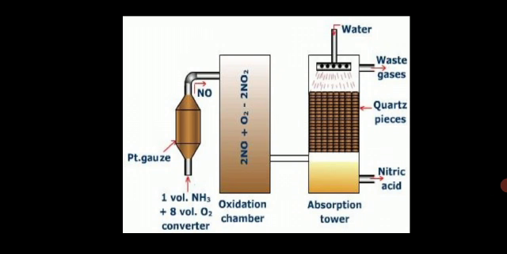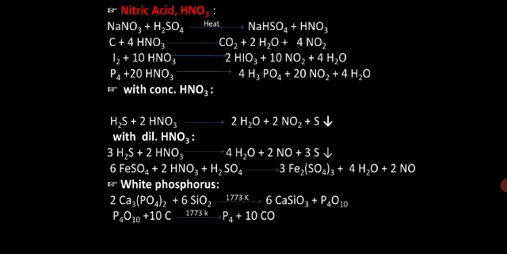So it gives you several oxidized products, like sulfur is oxidized to sulfuric acid. You can see it here, with concentrated nitric acid, when it reacts with H2S, it forms H2O plus NO2 and S. With dilute nitric acid, H2S forms water, NO and S. Ferrous sulfate is converted into ferric sulfate.